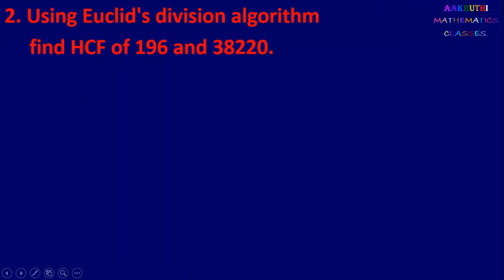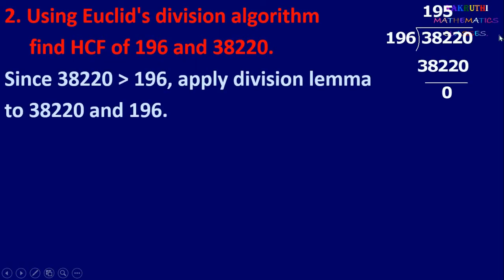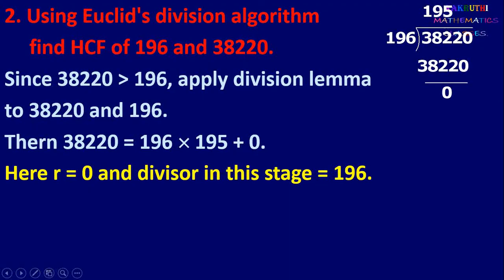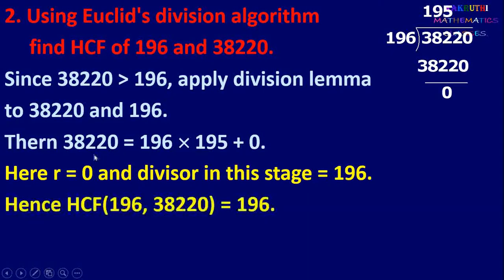Next problem. Using Euclid's division algorithm, find HCF of 196 and 38,220. Here we divide 38,220 by 196, and we get quotient 195 and remainder 0. Since remainder is 0, the divisor is 196, so HCF is 196. We write Euclid's division algorithm: 38,220 equal to 196 into 195 plus 0. Remainder is 0 and divisor is 196, so HCF of 196 and 38,220 is 196.